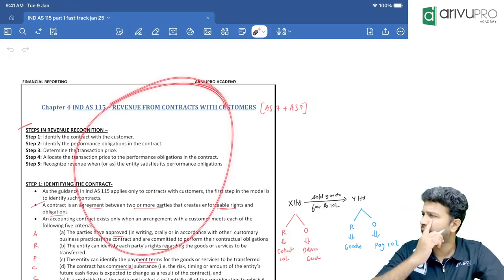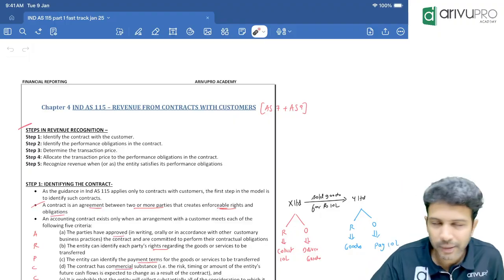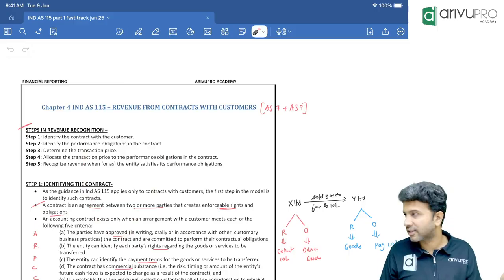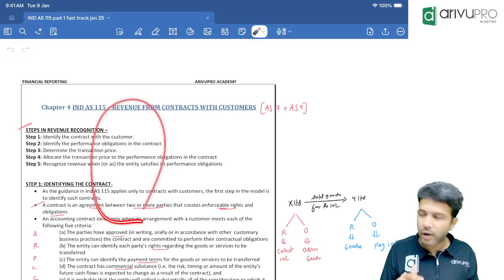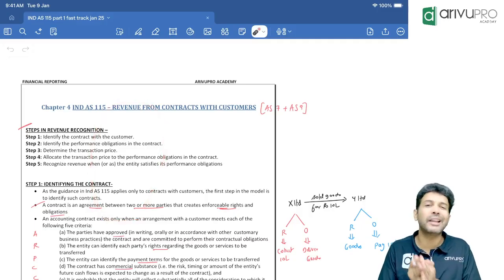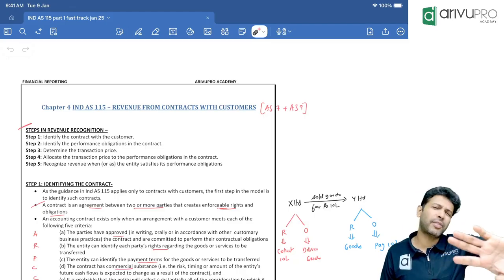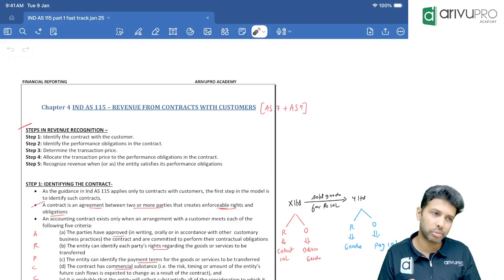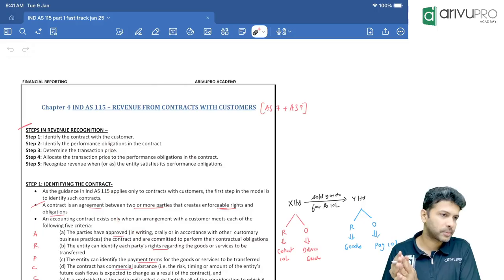This is also a big ticket topic. Usually we do expect a good amount of marks to come from this topic. But one advantage of this topic, both for you as well as for the examiner, is that we have a lot of small concepts. One big question coming from IND AS 115 is pretty rare. Not that it can't come, but we don't have too many big questions here. Maybe roughly 5 to 6 big questions can potentially come straight away for an 8 marker or above. We don't have too many like that, but we have small concepts.